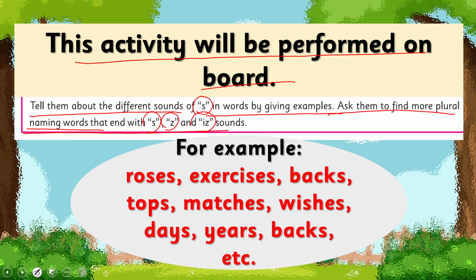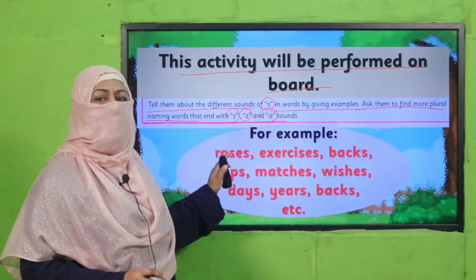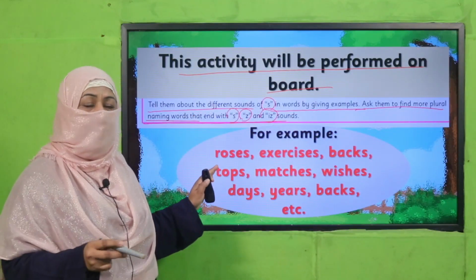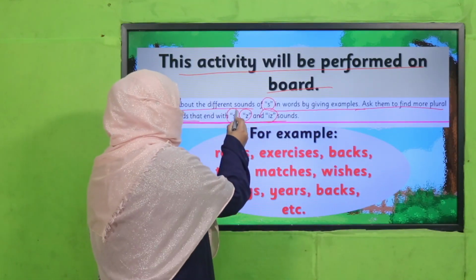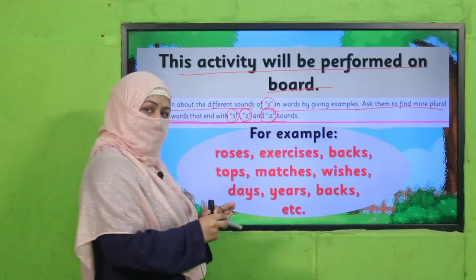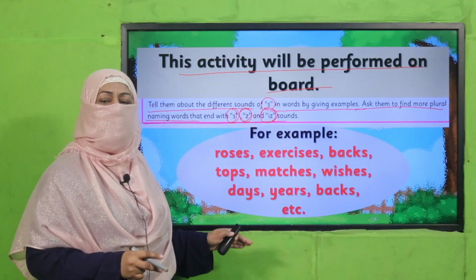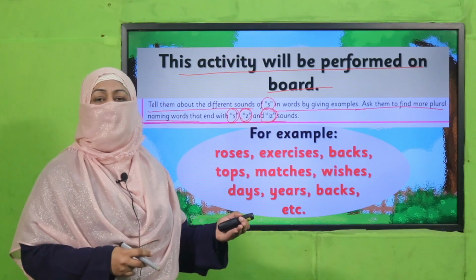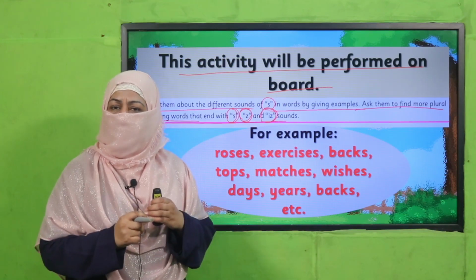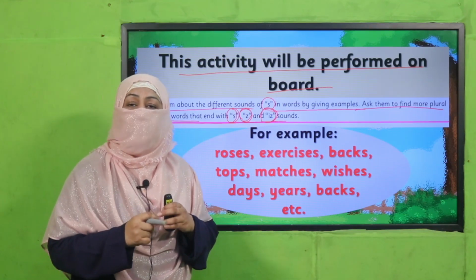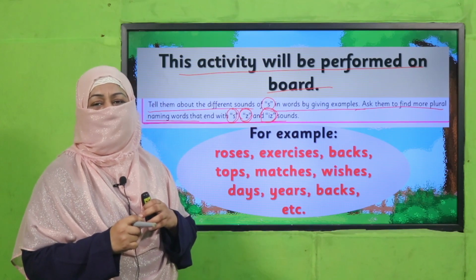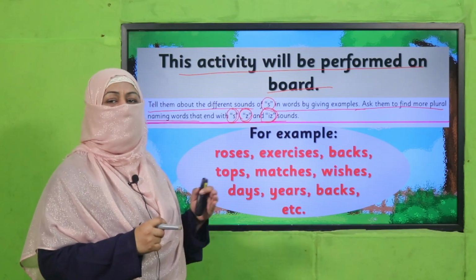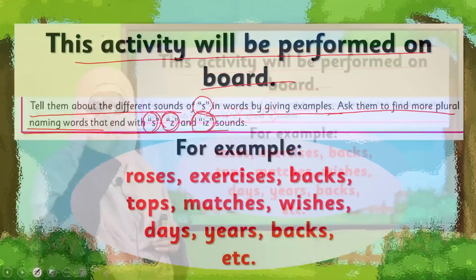For example, teacher can give this word bank to students on board and they will keep saying the word and telling you why this sound is s or z or iz. Okay, teacher, you may take the same word bank or you can have more words, but make sure every child is going to pronounce it and every child should be clear with the concept of these sounds. So pause the video, enjoy the activity and then come back.